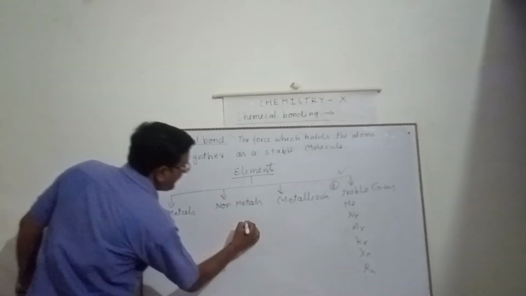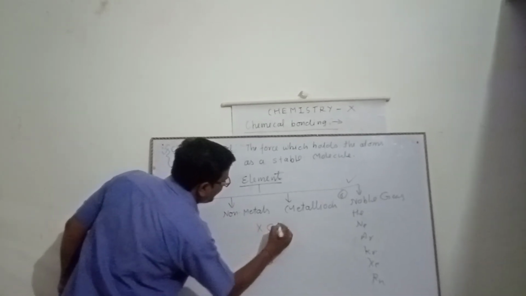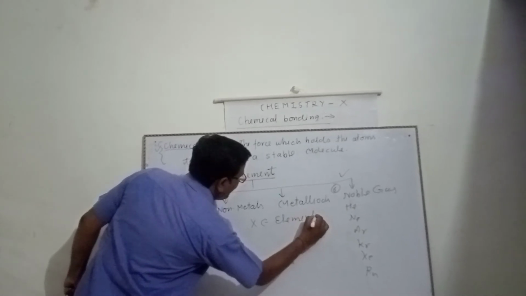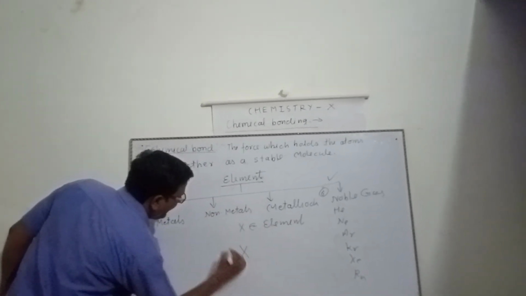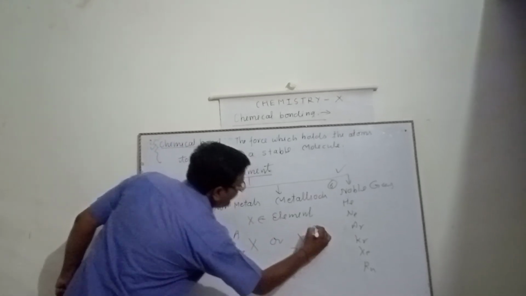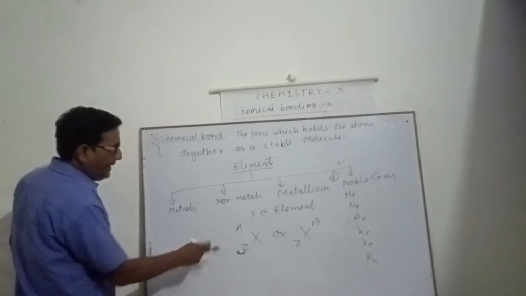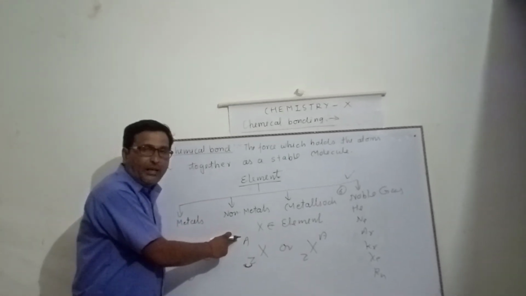Suppose X belongs to any element, and written here are X, Z, and A. Z is the symbol of atomic number and A is the symbol of atomic mass.